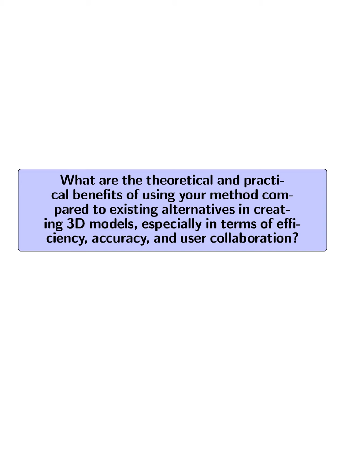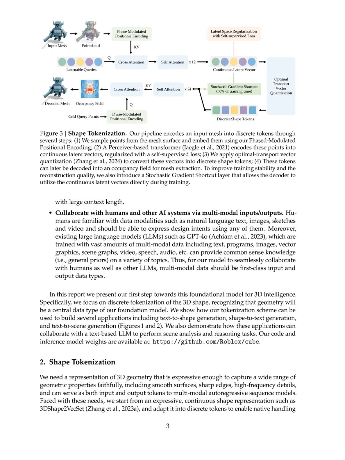What are the theoretical and practical benefits of using your method compared to existing alternatives in creating 3D models, especially in terms of efficiency, accuracy, and user collaboration? The theoretical benefits of our method, particularly the discrete shape tokenization, lie in its ability to effectively capture a wide range of geometric properties while enabling seamless multimodal interactions. This approach allows for efficient collaboration with users by accommodating various input modalities, such as text and images, which enhances user experience and creativity.